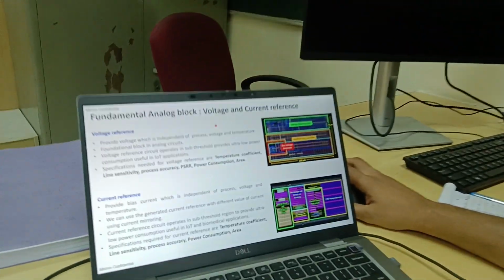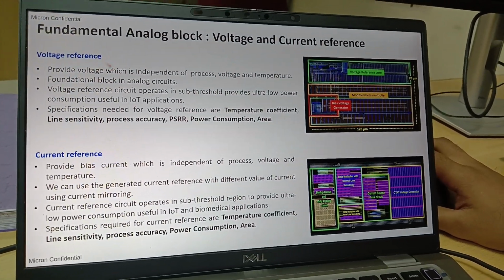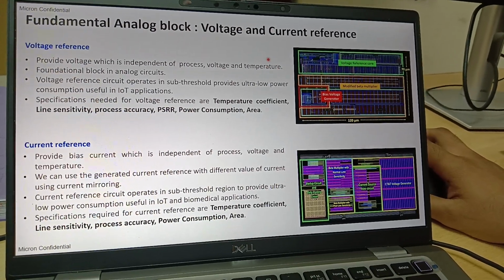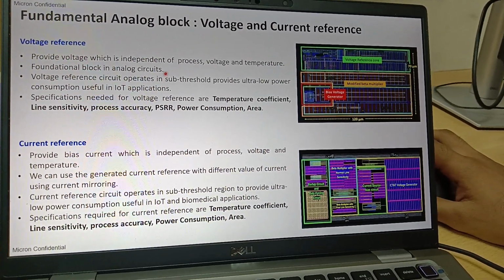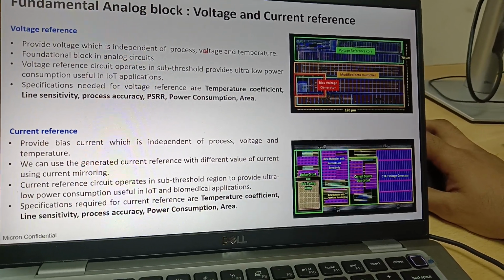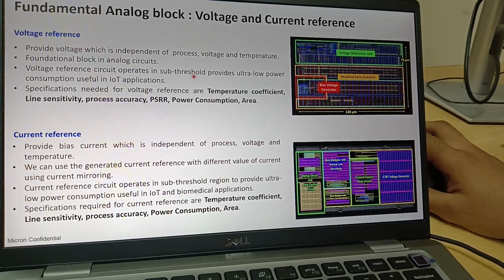So the voltage that we will get from this block is independent of process, voltage and temperature that we discussed earlier. This is the foundational block of analog circuits. Here we are dealing with the subthreshold region because our ultimate goal is to generate low power circuits. Low power circuits we design in subthreshold, as we discussed earlier.